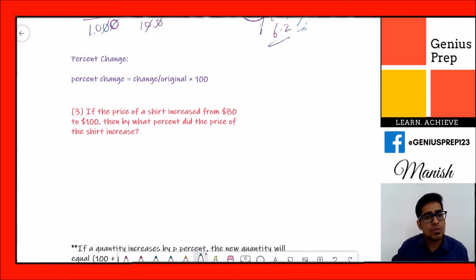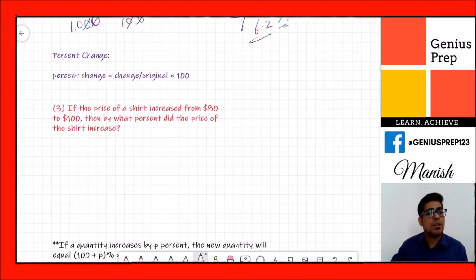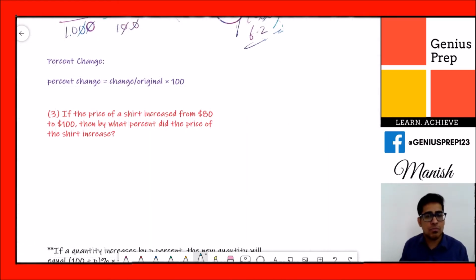Now we go to the next topic, which is a different topic, and you will see this kind of question in the GRE exam. This one is percentage change. What is the formula for that? It is equal to change divided by original, multiplied by 100. What does it mean? What kind of question do you see? Let's solve another example and you will get the idea of how we are going to use this formula.